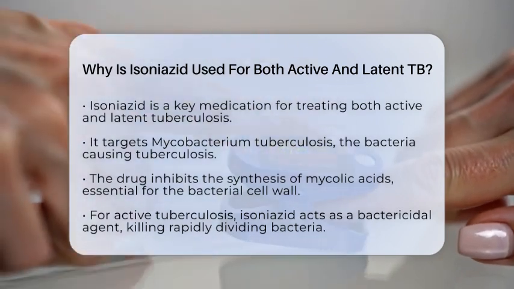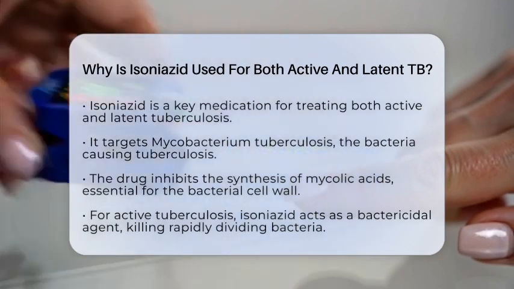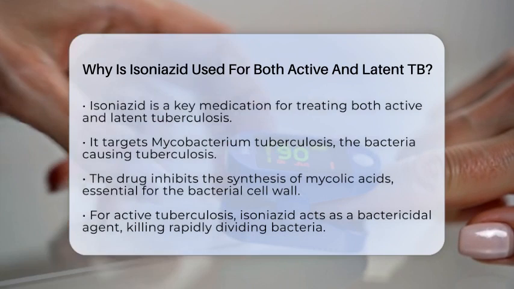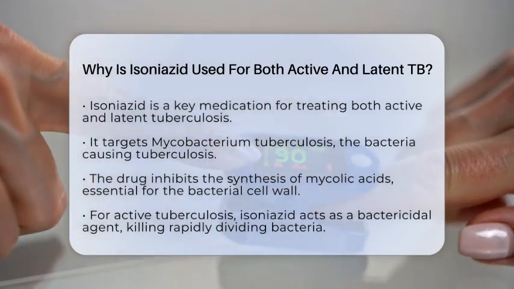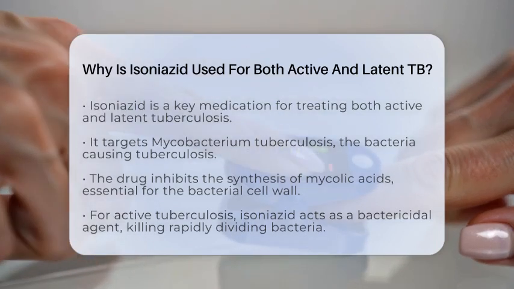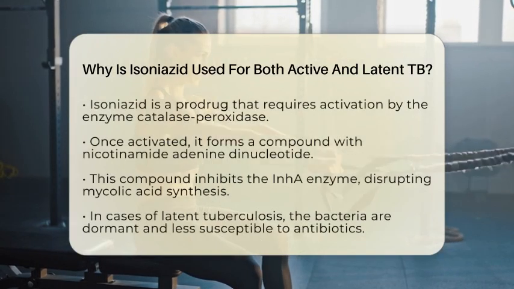This unique action allows isoniazid to work effectively in different states of the bacteria. For those with active tuberculosis, isoniazid acts as a bactericidal agent. This means it kills the rapidly dividing M. tuberculosis bacteria. Isoniazid is a prodrug, which means it needs to be activated by a specific bacterial enzyme called catalase-peroxidase.